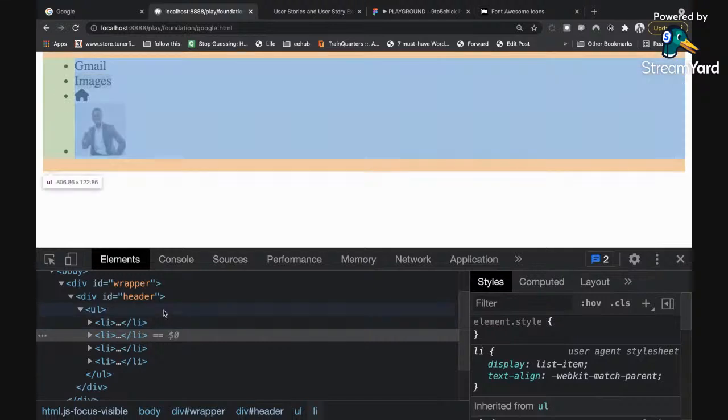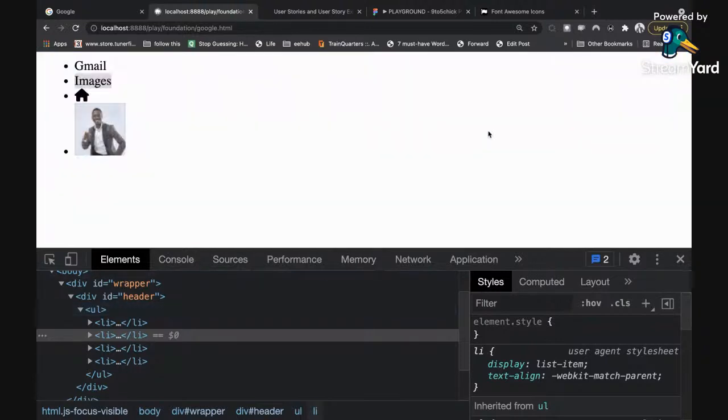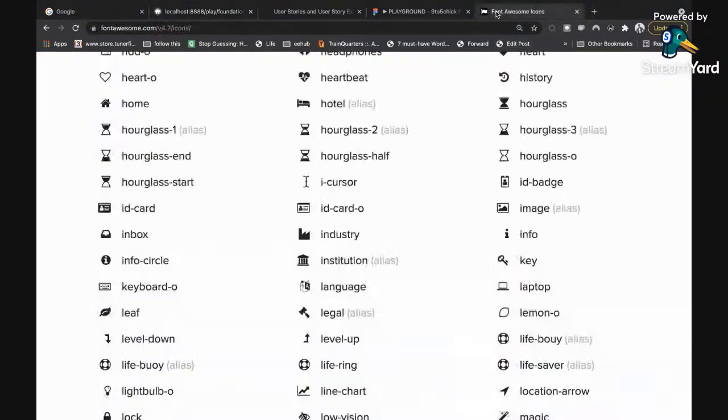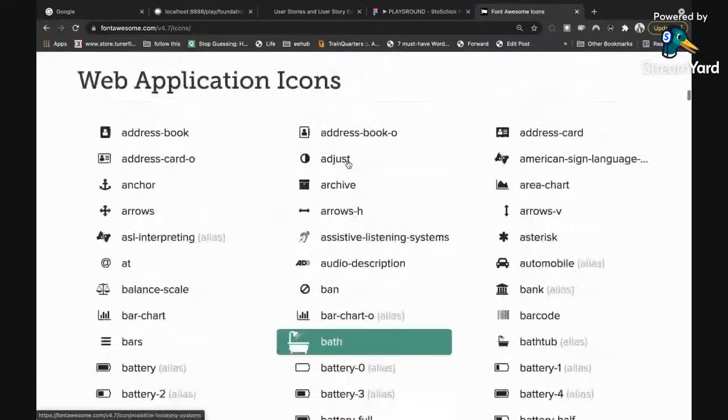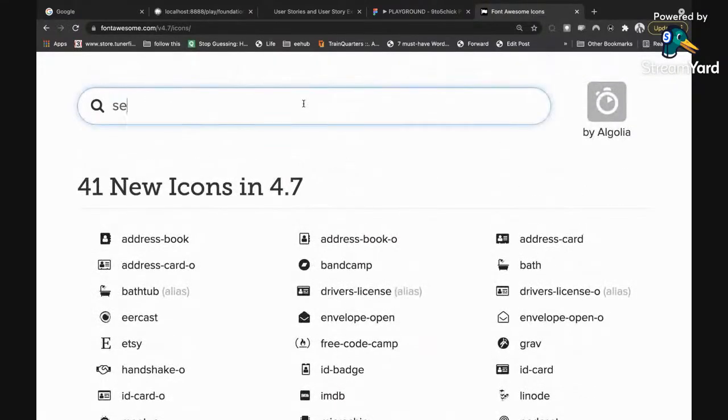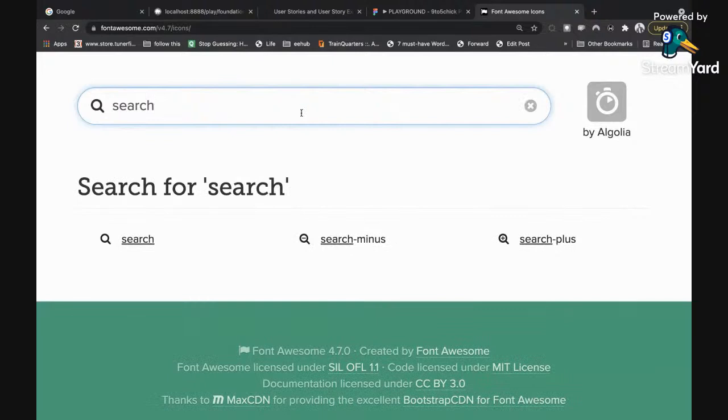What I want to do first is, we also need to have a search icon image. We're going to use, I think Font Awesome should have search. Yeah, Font Awesome should have search. I think that one should not be scarce. So if I come here and do search, all right, you can see that Font Awesome already has a search. So we can use this as search from Font Awesome, and we won't use that as an image.